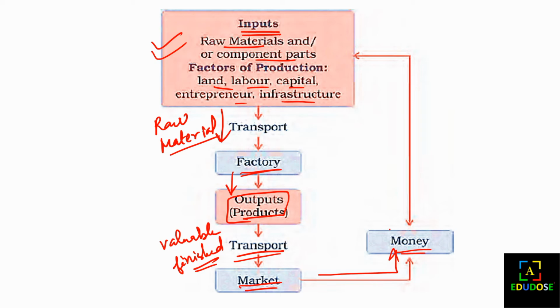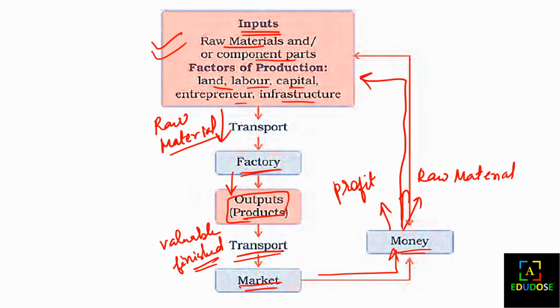This money will be used in two ways. The first is profit, and the second is to be used as input. The raw material that we have purchased is also bought from this money, which is used for purchasing raw material and as profit.